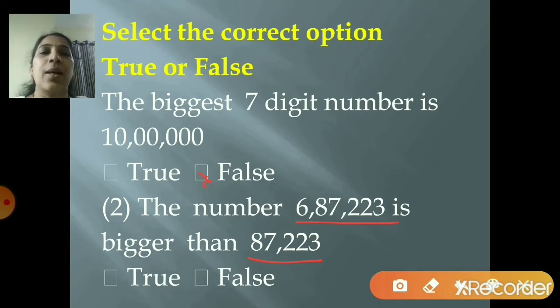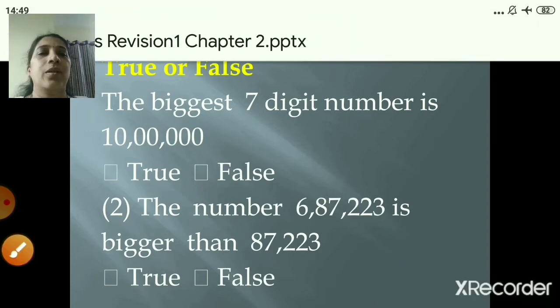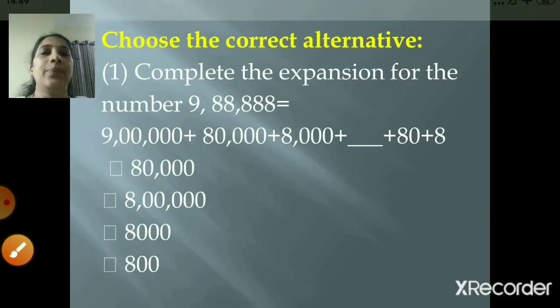So the number 6,87,223 is bigger than 87,223. So your answer will be true. So you will select true as the option. So let's move to the next one.